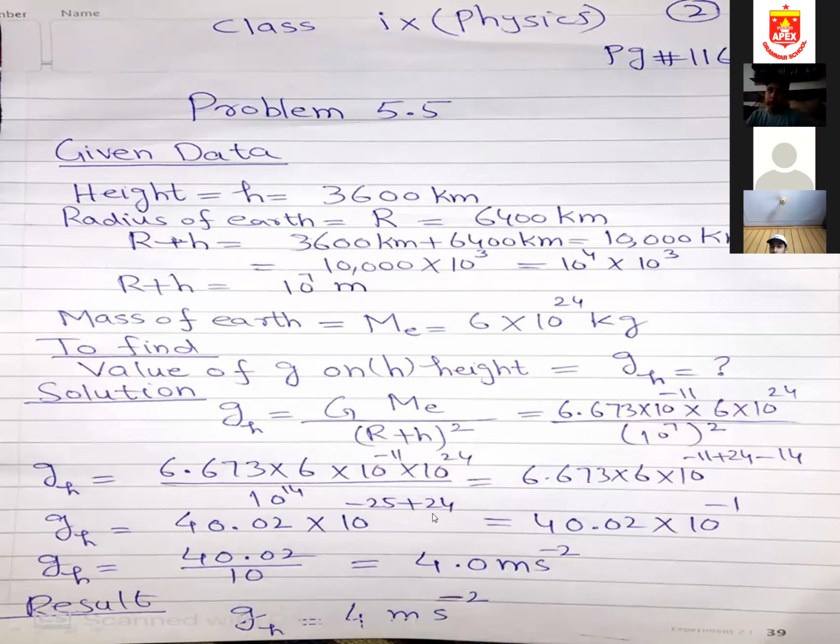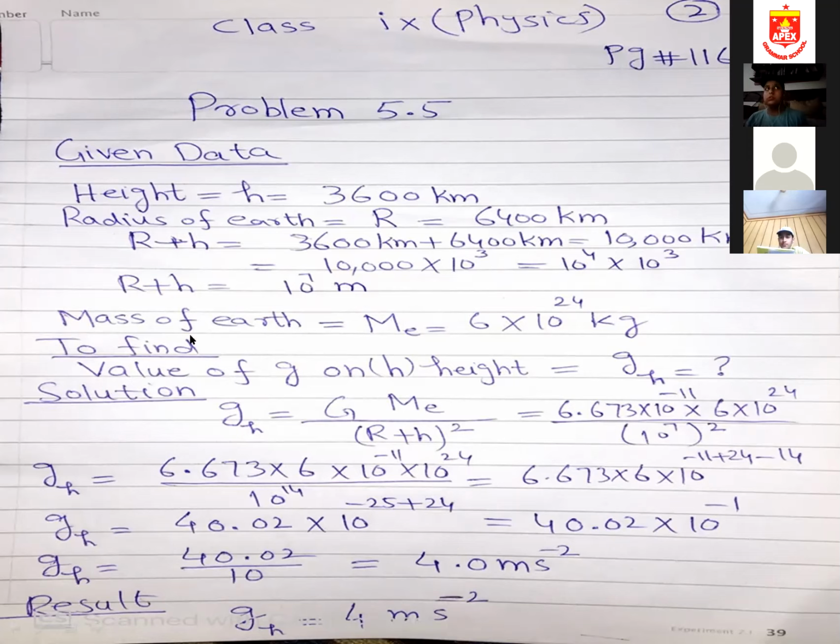So if you multiply 6.673 by 6, you will get 40.02. Multiplied by 10 to the power minus 14 minus 11, you will get minus 25, plus 24. If you add them up, you will get 40.02 multiplied by 10 to the power minus 1. Then this 10 to the power minus 1, if it goes down, it will be 10 to the power plus 1. So 40.02 divided by 10, you will get 4 meter per second square. The value of g at height h is 4 meter per second square.